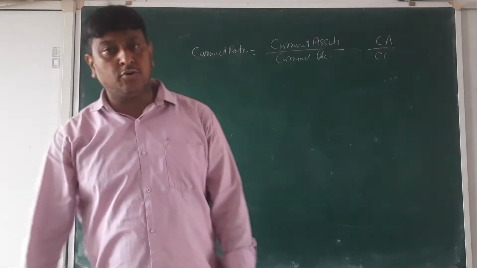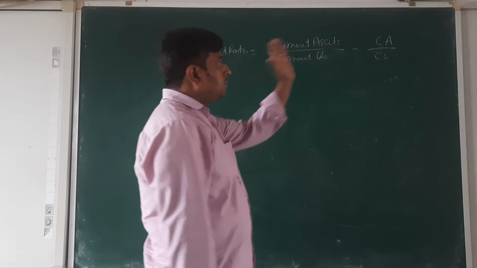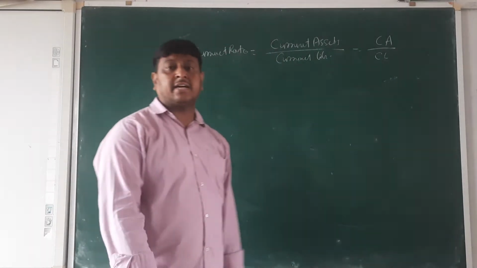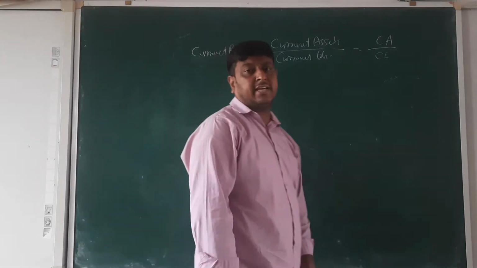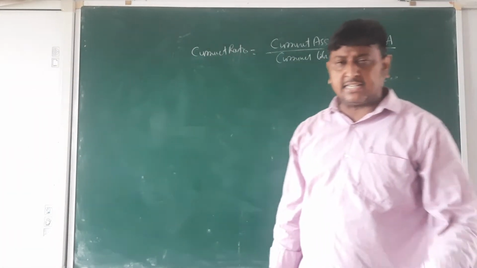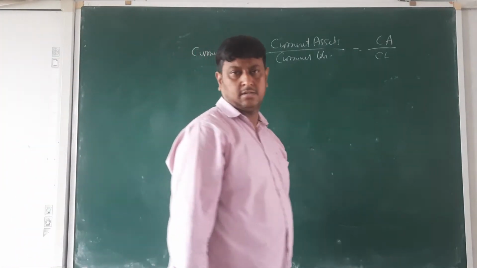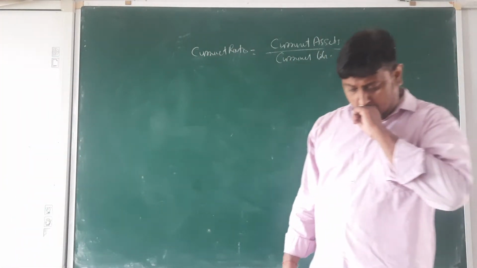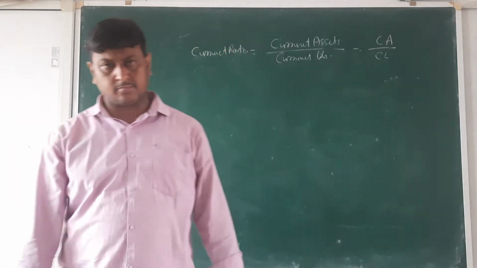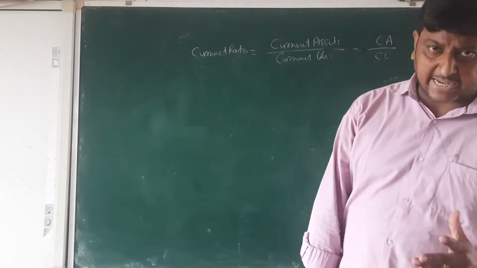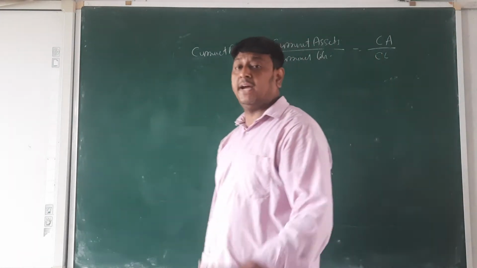Now we have to know what accounts we take in current assets and what accounts we take in current liability. In current assets we take stock, debtors, short-term investment, bills receivable, closing stock, prepaid.